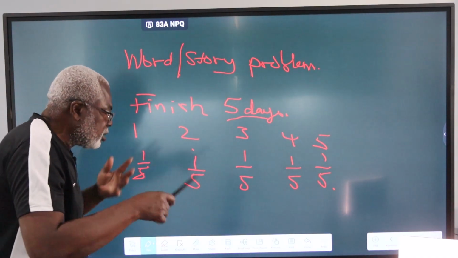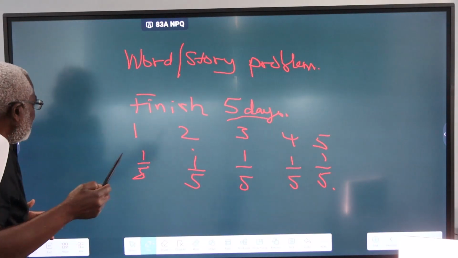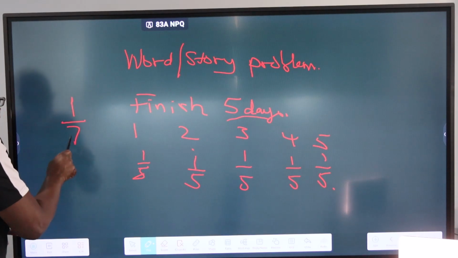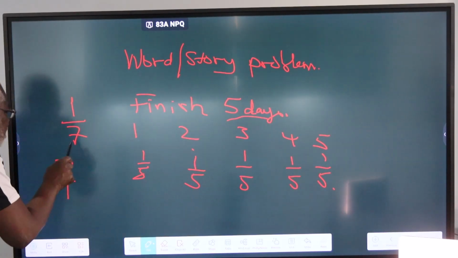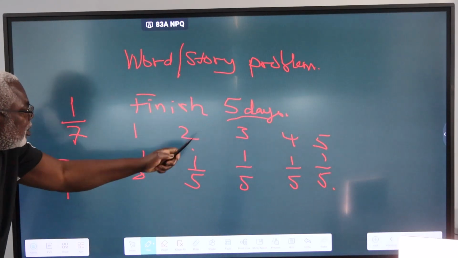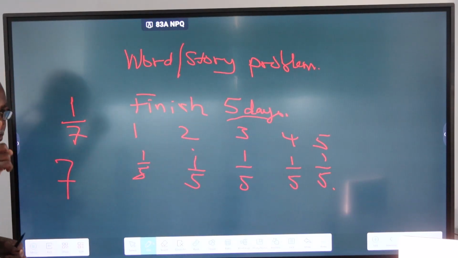Corollary, that is, if you turn it around, if you have a job and every day you do 1/7 of the job, then it means to complete the job it will take you 7 days. Just turn it upside down. If you know the days, then 1 over that number of days is what you do every day of the job.